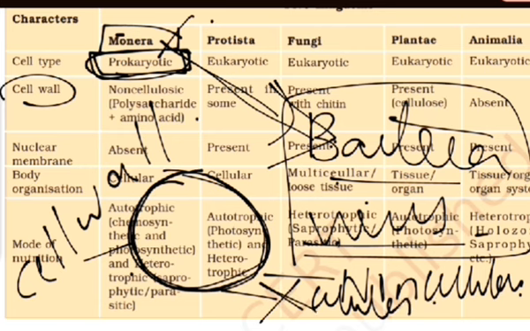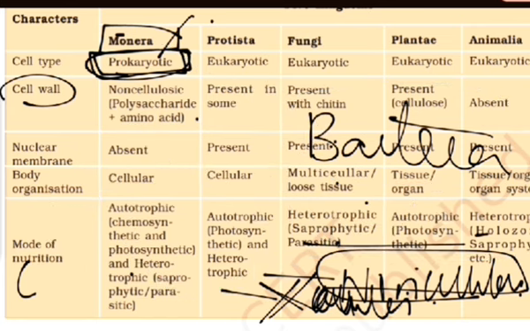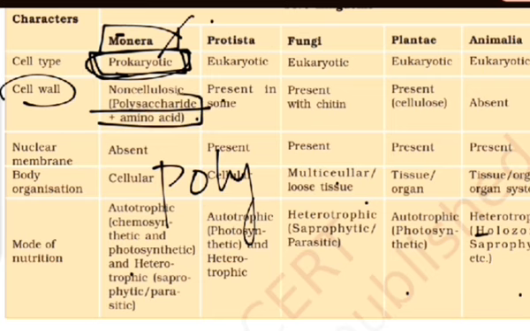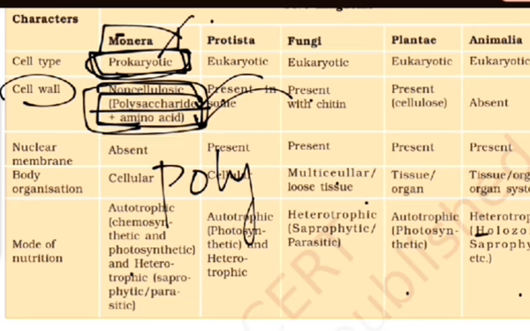Understood? If it is non-cellulosic, there must be some other products present in that cell wall, right? What are those? Those are polysaccharides and amino acids. As there is no cellulose layer, it is non-cellulosic. That's why polysaccharides and amino acids are present in the cell wall.